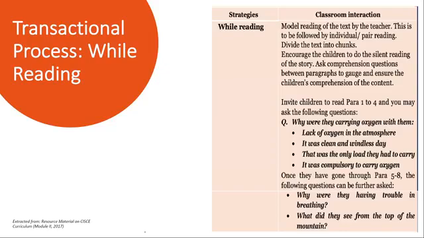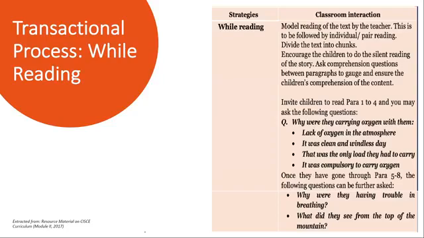The second phase is while reading. While reading is when the reading of the text is actually taking place. Here in this case, it's the story about these two gentlemen who conquered Everest first. The teacher can do this in different ways. There are strategies like the teacher reading from the text, or the teacher modelling the reading for the learners, so the learners see how the reading has to take place.